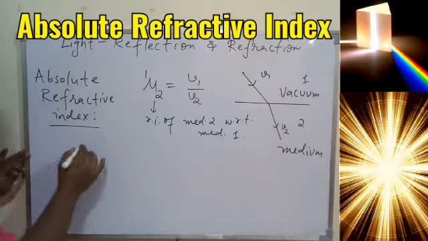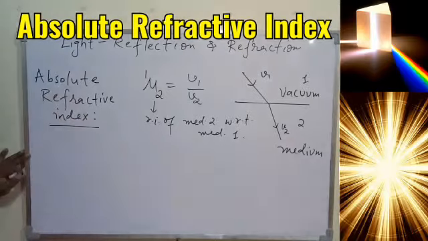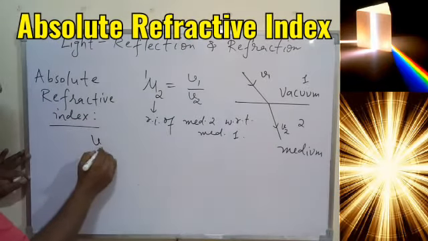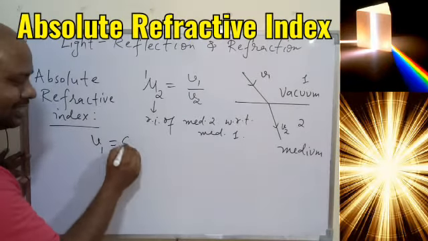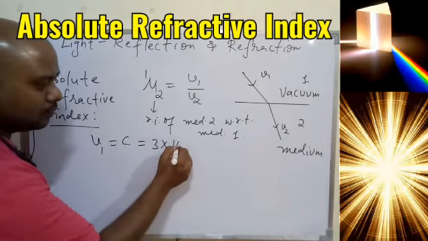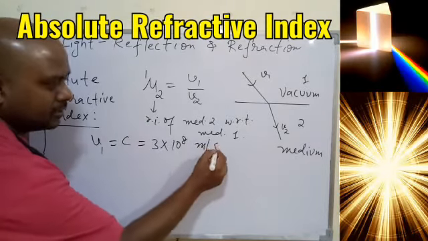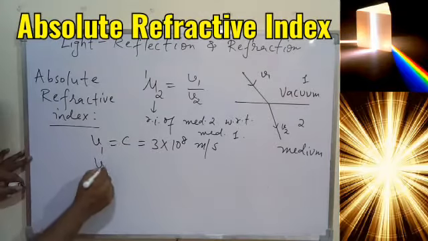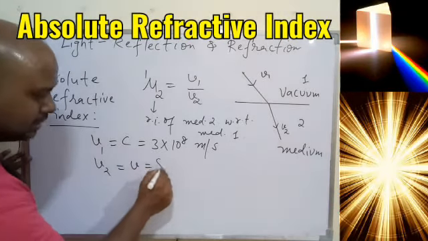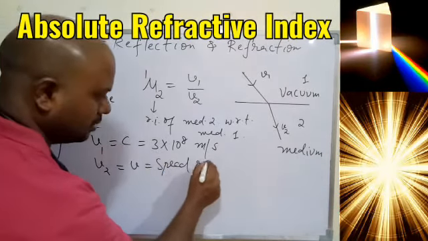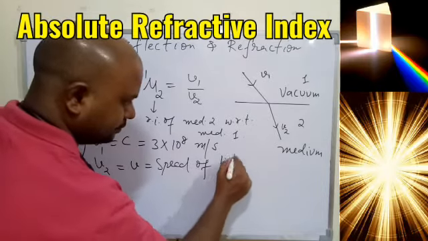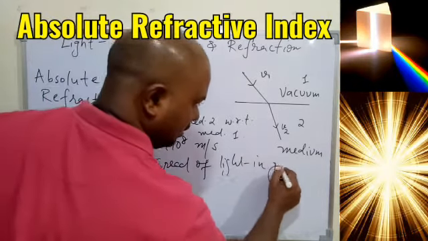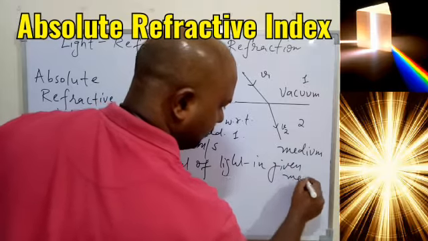So you know, if we have the medium 1 as vacuum, so the speed of light in medium 1 will be c, that is 3 into 10 to the power 8 meter per second, and then v2 is equal to v, that is speed of light in given medium.